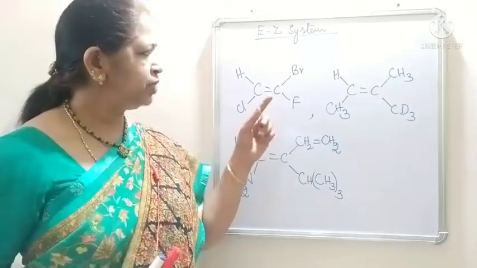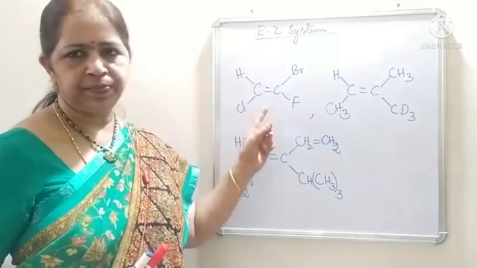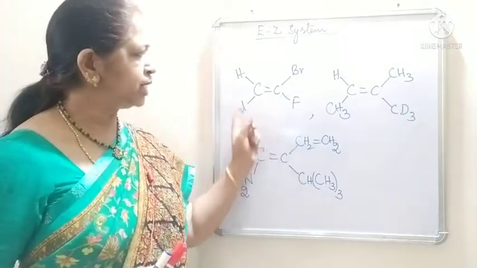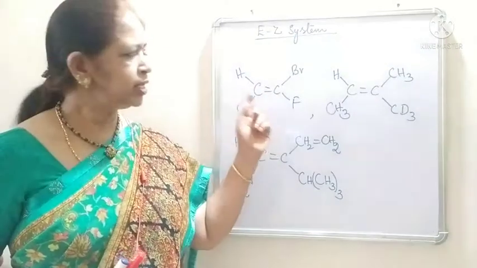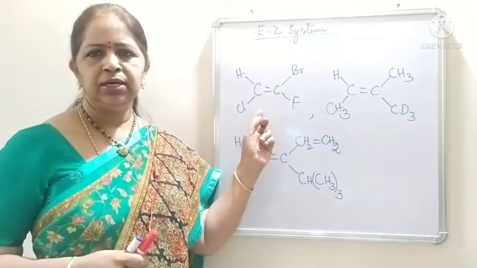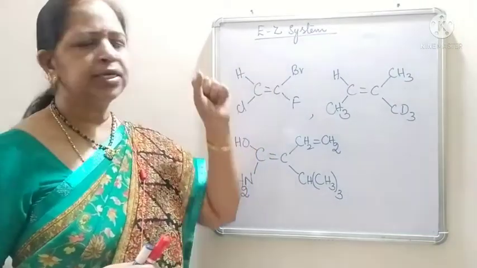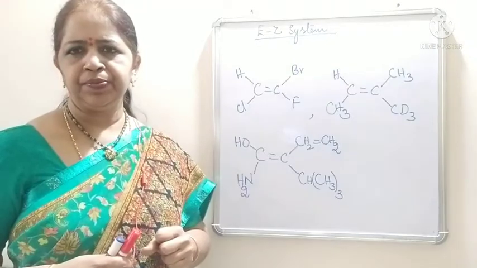But if these double bonded carbon atoms have 4 different groups around them, then for this kind of structure we cannot assign cis or trans nomenclature. For this kind we have to assign the EZ system of nomenclature.